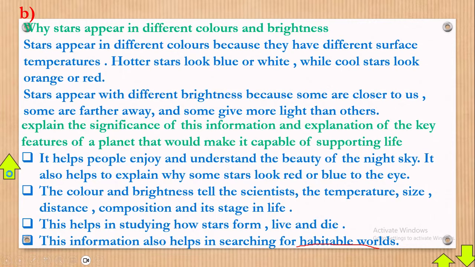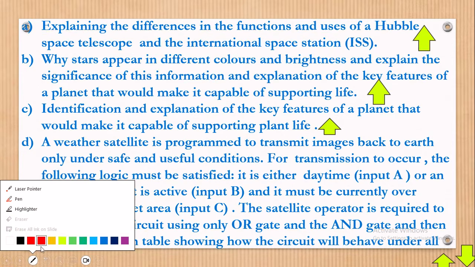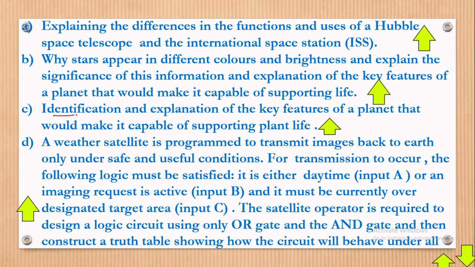Let's go back to the question, part C. Part C is saying, identification and explanation of the key features of a planet that would make it capable of supporting plant life. Now, how is a planet able to support plant life? You must be knowing which conditions on Earth support plant life. Those conditions will be the ones which we need on other planets too. We have to explain those conditions right here. And without wasting time, let's get there.